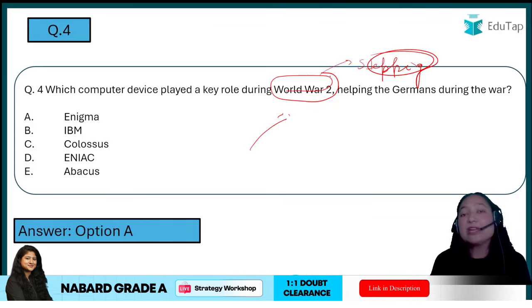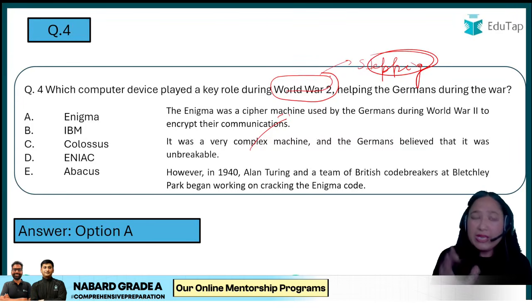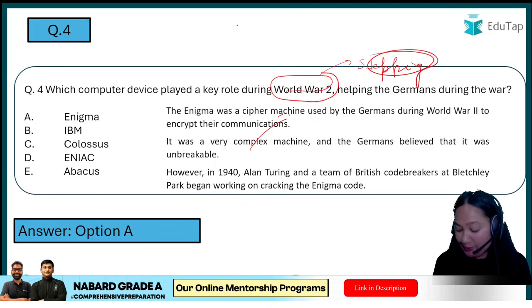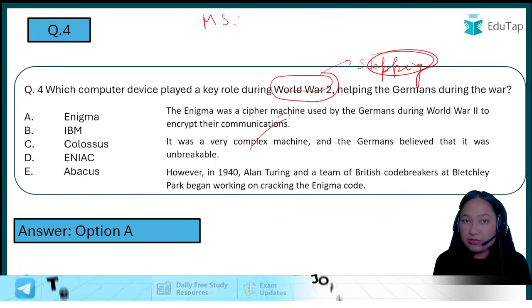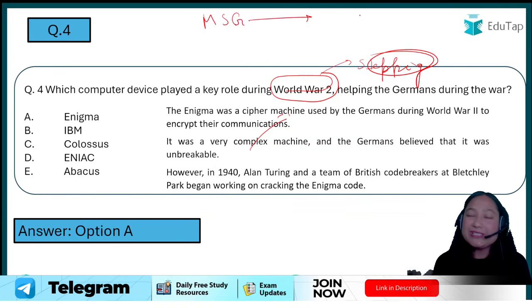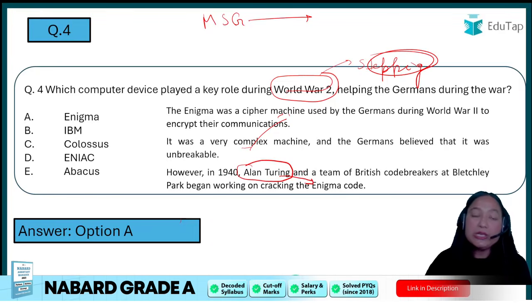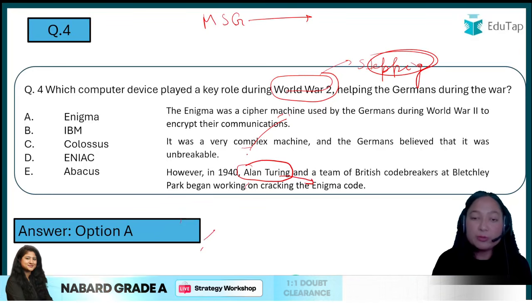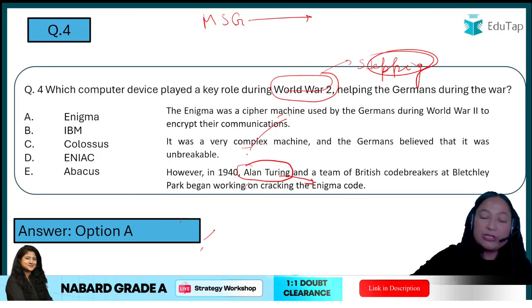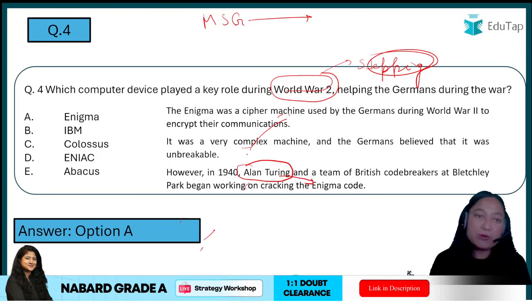From Enigma we have the Enigma code also. So Enigma was basically a ciphering machine. That means whatever messages you were sending used to get encoded, and you needed a particular code to crack it. However, Alan Turing broke that code. He cracked the code. Alan Turing is the important person here because he is a very important personality in computer knowledge, and if you are talking about the development, he has made contributions, so that question has been asked from there.